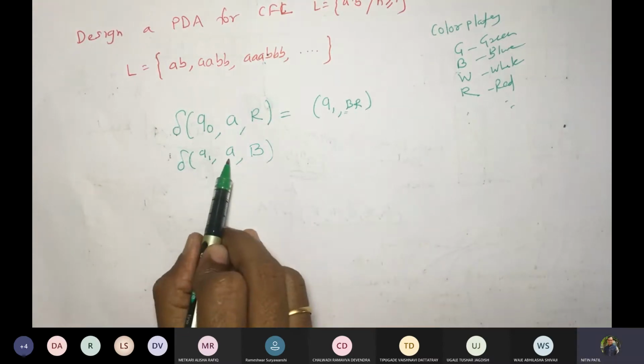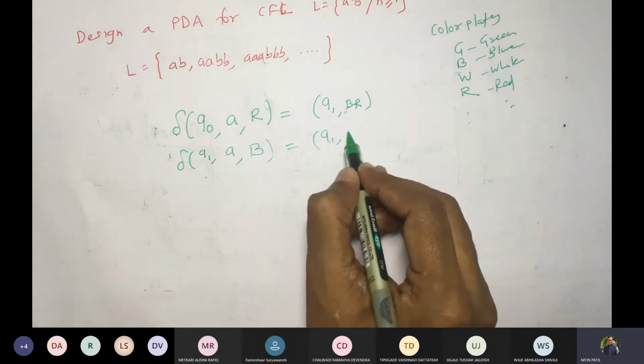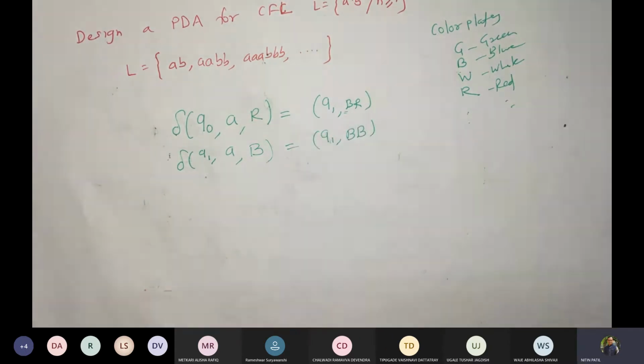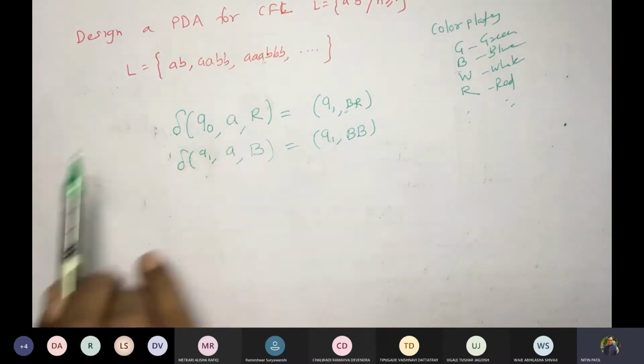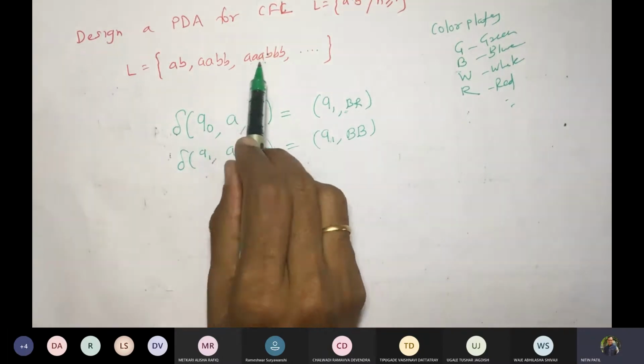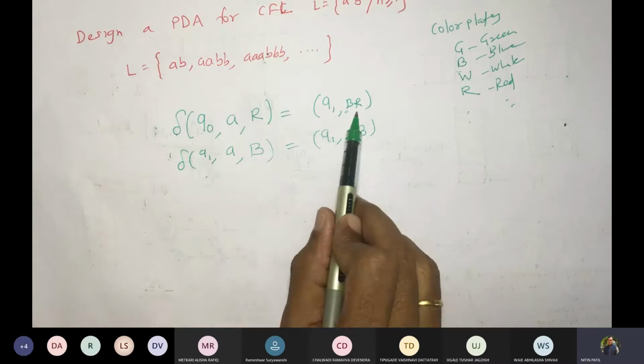The next symbol would be A, and whenever we get blue, we'll push a blue plate. So we'll write Q1 BB. Now this would be repeated recursively for all the A's that are found. If only one is there, then it will start here and stop here for blue.